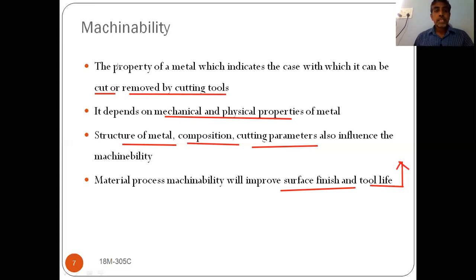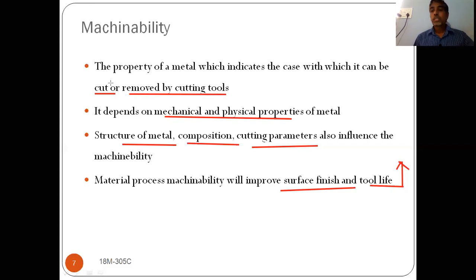Machinability is a good property of metal. It is useful for manufacturing, generally for machining operations. So what is meant by machinability? Machinability is nothing but the ease with which we can machine or cut it by using cutting tools. If we cut very easily, then we can say it has a good machinability property. If it is very difficult to cut or machine it, then we can say that it has a poor machinability property.